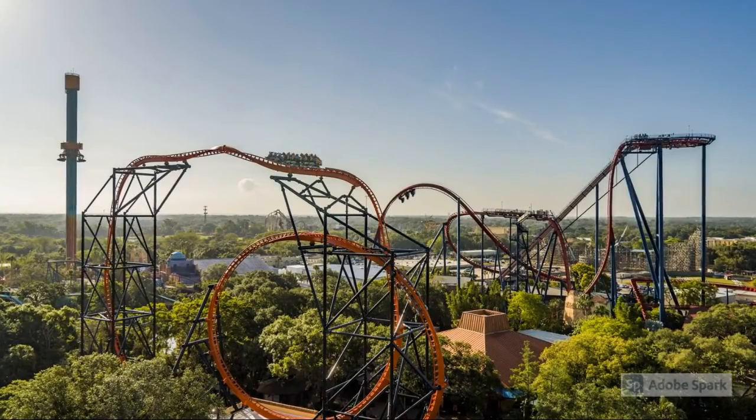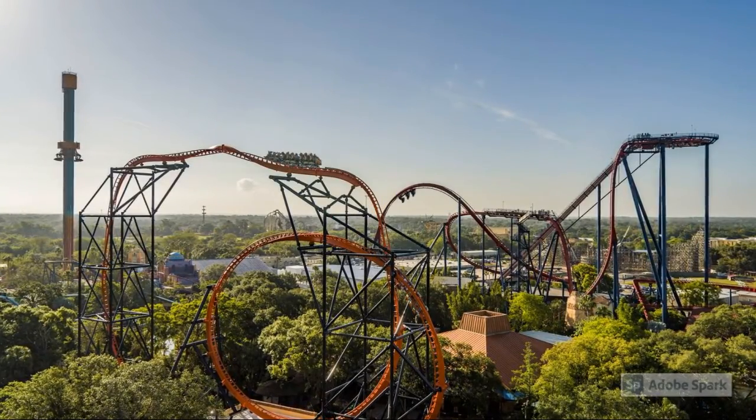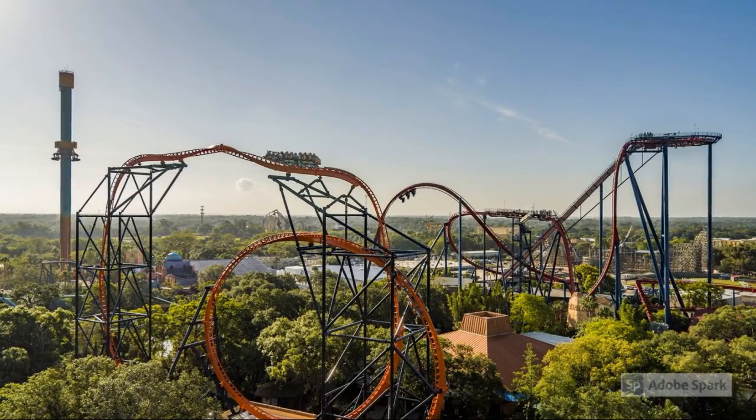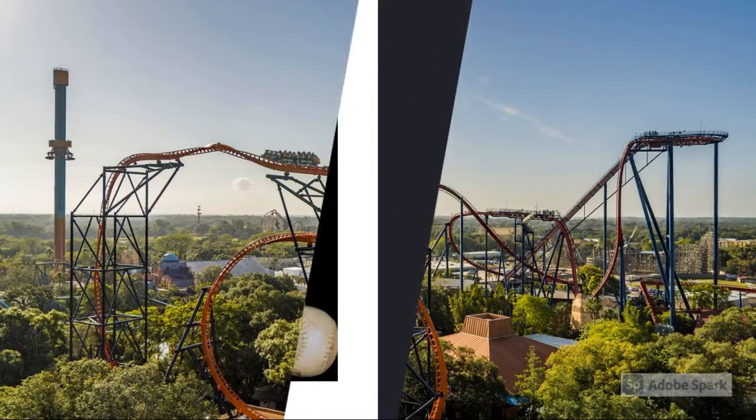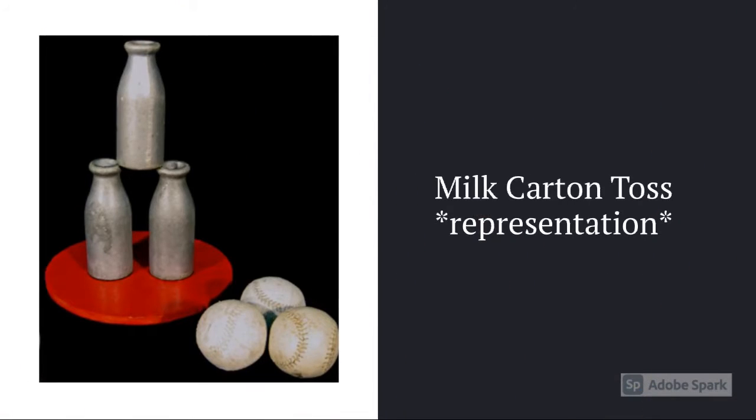This is a walkSTEM in Busch Gardens, Tampa Bay in Florida. Busch Gardens is an amusement park with different forms of entertainment like thrill rides and carnival games. Our first stop is a milk carton toss in the carnival games section at Busch Gardens.